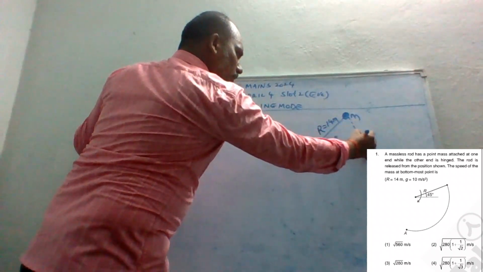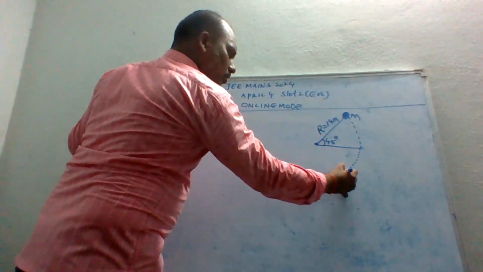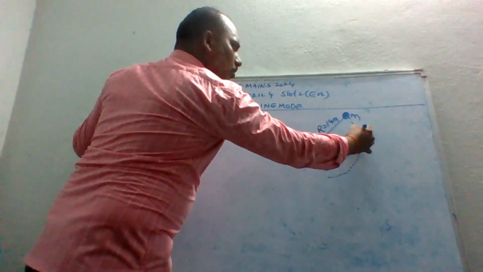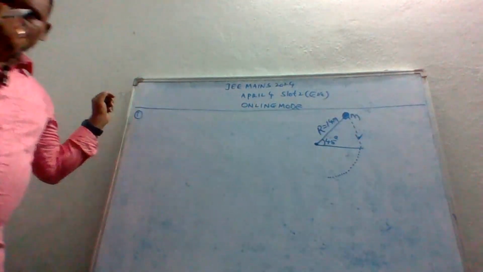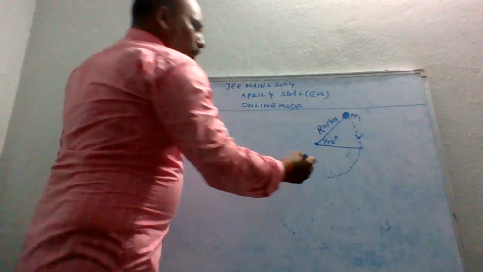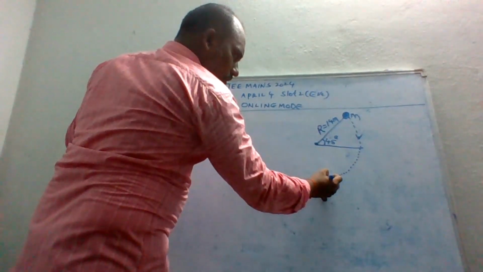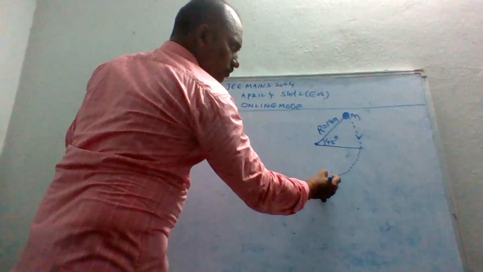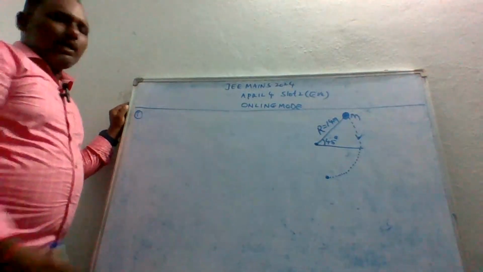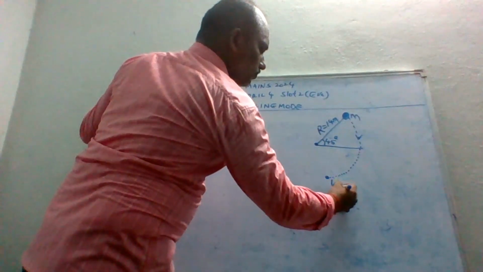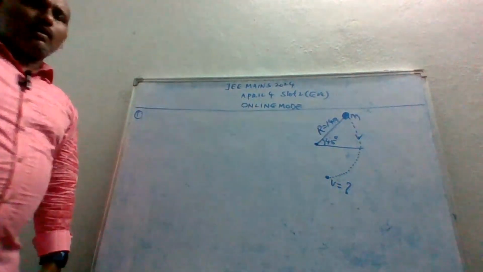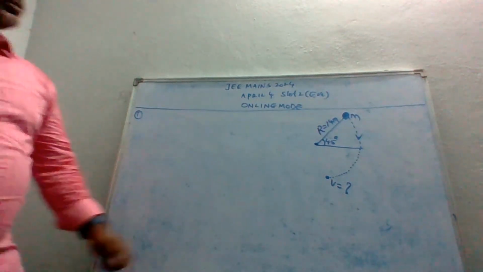Now it starts moving in this direction. Let us say the object comes to the minimum position. I want the velocity of this object. That is the question.